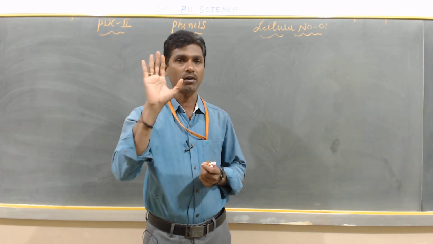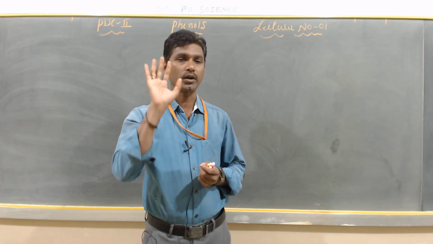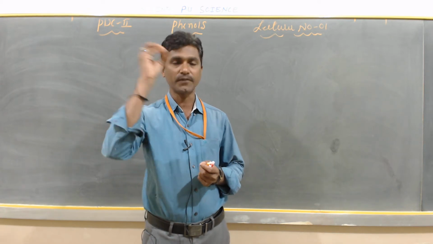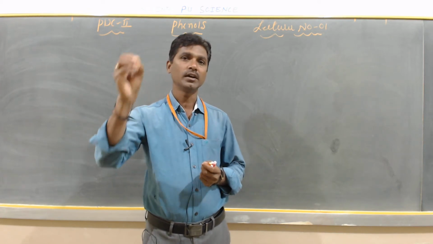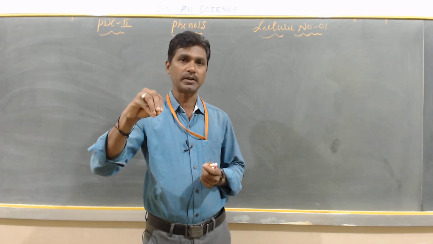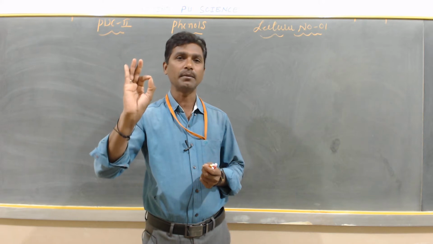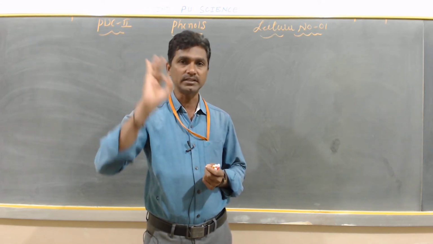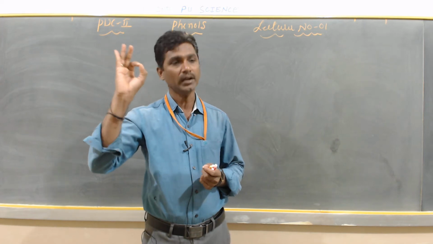We have already discussed what alcohol is. In total, 5 classes we have discussed. In these 5 classes, first we discussed the introduction of alcohol, classification of alcohol, nomenclature of alcohol, methods of preparation, and next the chemical properties, and in the last, lecture number 5, we discussed the commercially important alcohols.